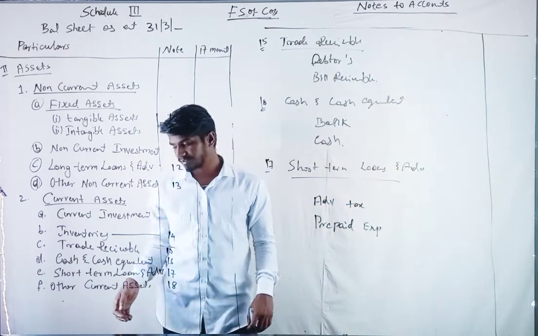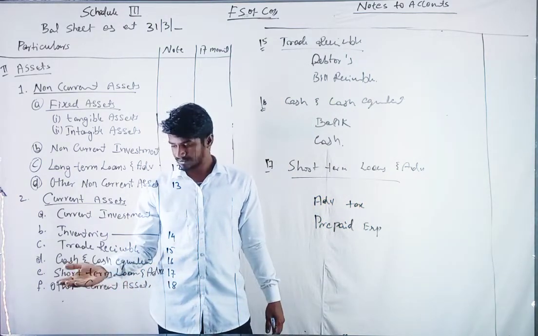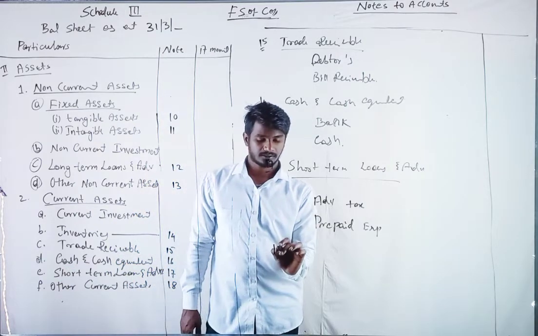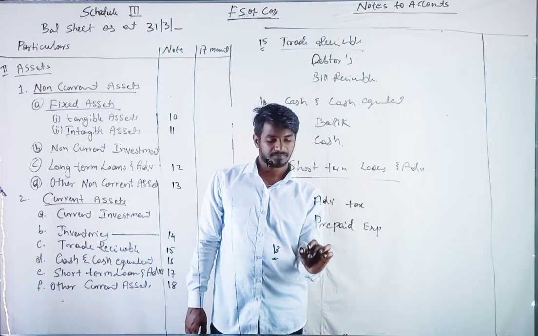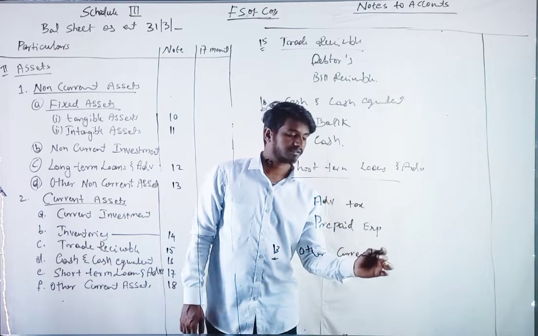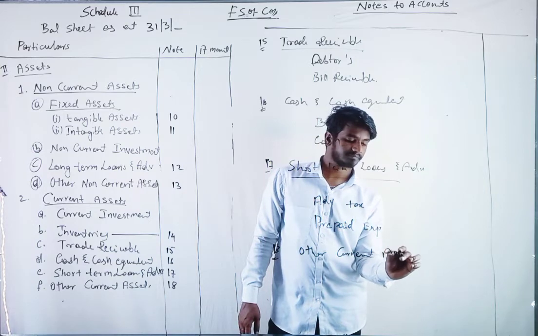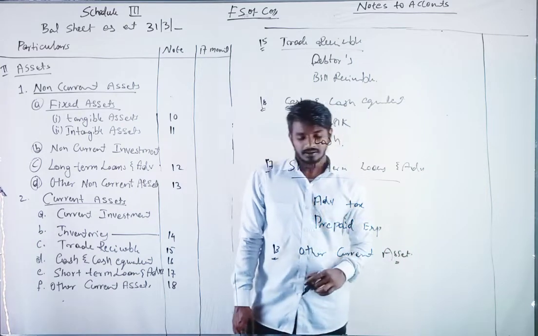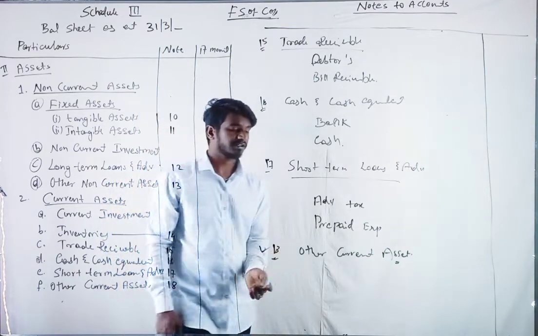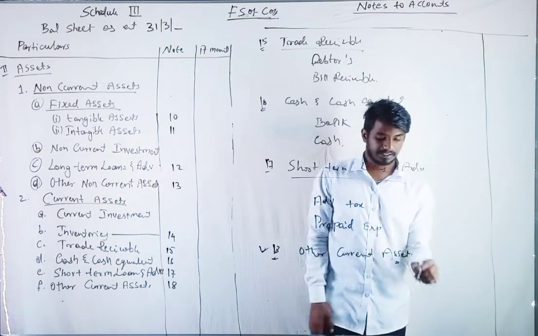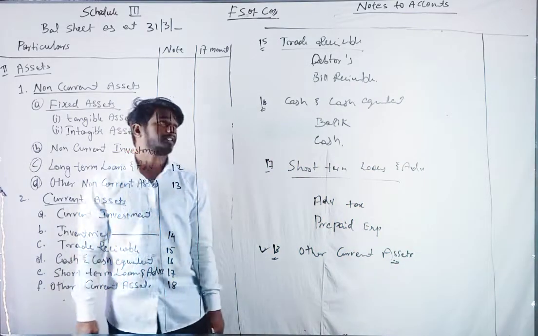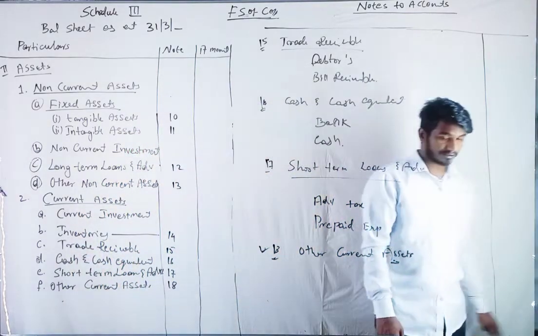Prepaid expenses, it comes under asset. Other current assets. Note number 18, other current asset. We will see this point in the question. You will understand it better there. Okay, take this down and let's start with the question.